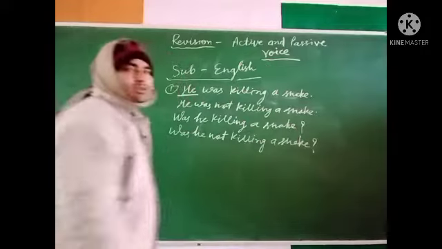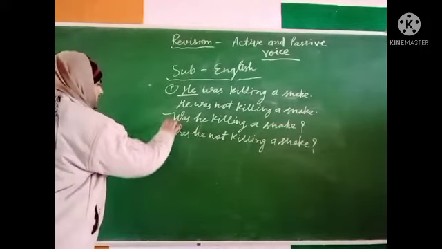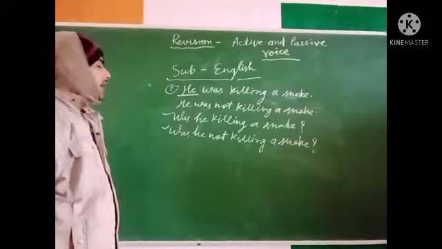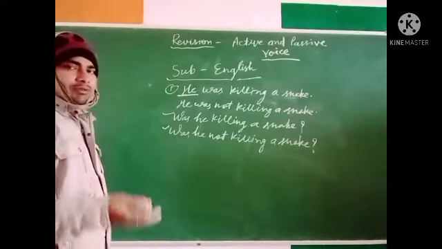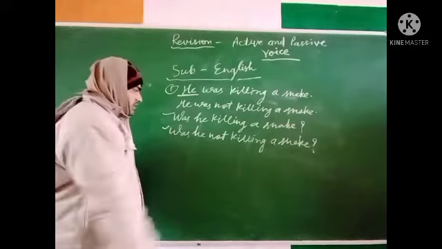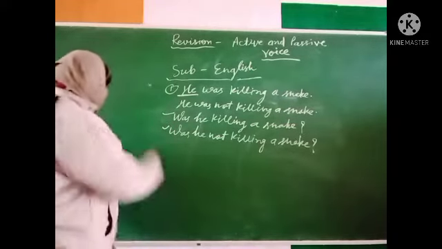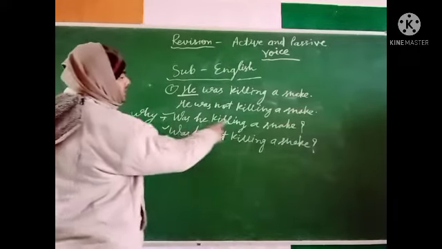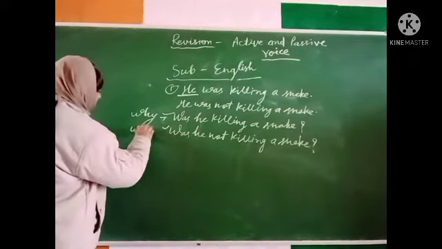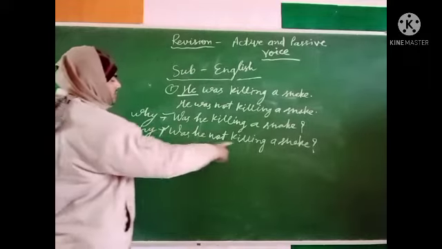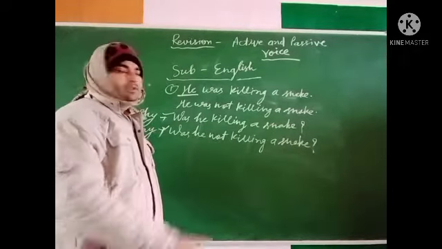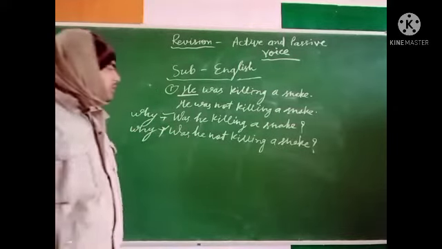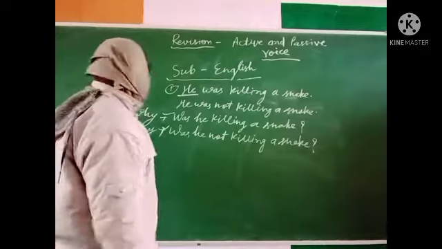Interrogative mark. These are the interrogative sentences made up with the helping verb. But if we make this with the help of a WH word, then we add the WH word here. Why was he killing a snake, and why was he not killing a snake? These are six sentences according to tense. Now we will change this into passive voice.